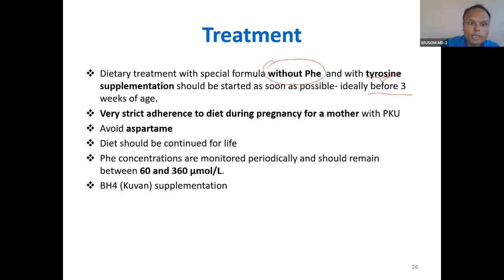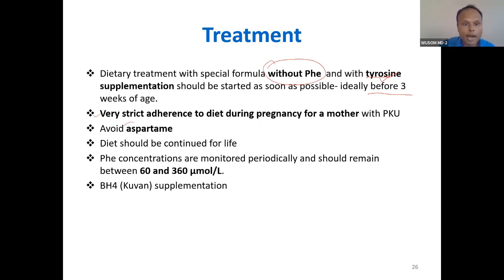Very strict adherence to the diet is very important. If the mother has phenylketonuria, she has to be very strict with the diet. If she is not strict with the diet, then the baby will have problems. The growing embryo will not grow nicely; embryo growth will be retarded. So this is very important for a mother with phenylketonuria.